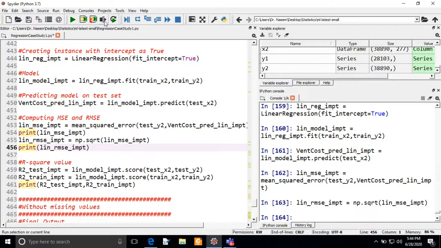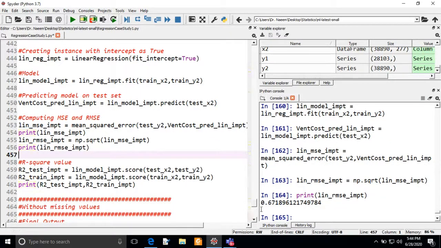So if you print this value, it is 0.67, which is also very close to 0, but it is not working as well as the random forest model is working. So in both cases you have seen that the random forest model is working better than the linear regression model.